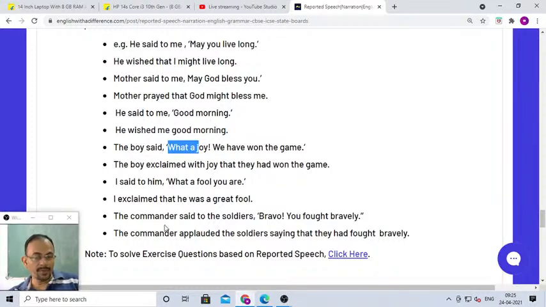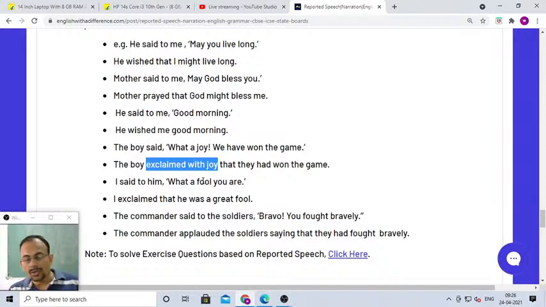Then see, the commander said to the soldiers, "Bravo, you fought bravely." The commander applauded the soldiers saying that they had fought bravely. Okay, so because of "bravo" it will be applauded, remember. These are all sample prototypes; if you remember them, you will be able to do it. Like, bravo will become applauded, right. "What a joy" will become the boy exclaimed with joy. Okay, but it also happens that "What a beautiful house" becomes the boy exclaimed that it was a very beautiful house. "What a beautiful smile", so he exclaimed that it was a very beautiful smile. Right? So likewise, depending on the sentence and context, you have to change the reporting verb and also the reported speech part.